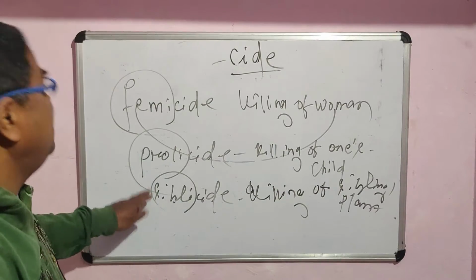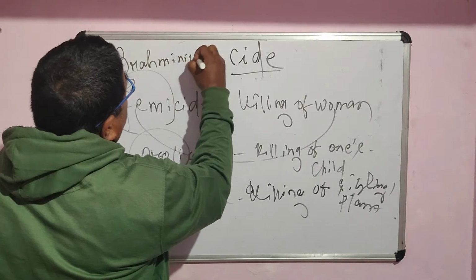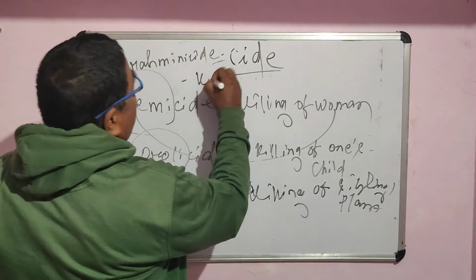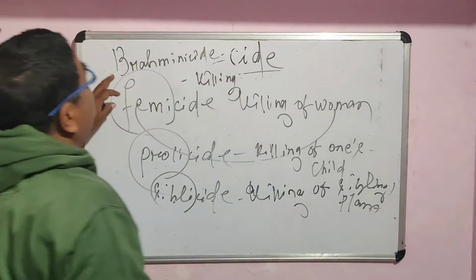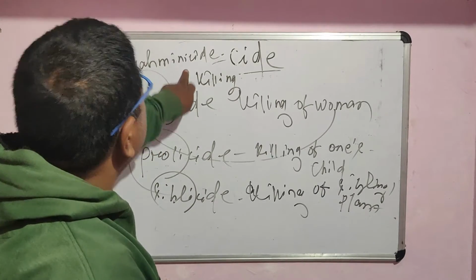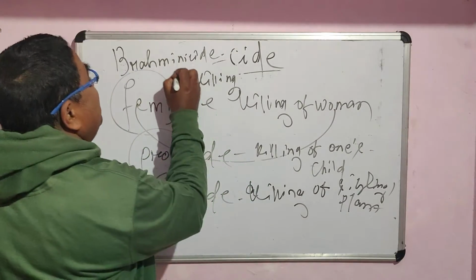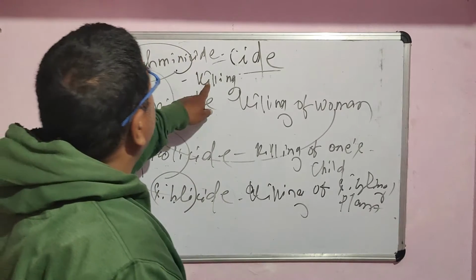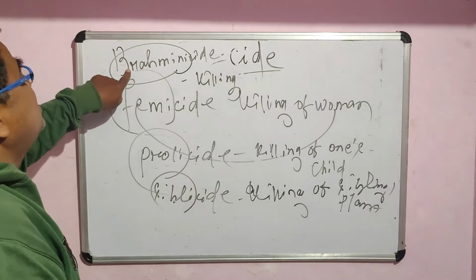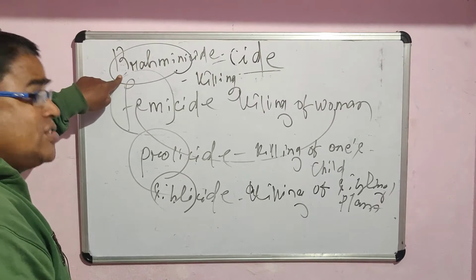Another word is called brahminicide. B-R-A-H-M-I-N-I-C-I-D-E. What is the meaning of brahminicide? That means killing of a Brahmin, who is considered or regarded to be at the utmost, supreme, like a caste in the Hindu society. So Brahmin is related to Brahmin, and side is related to killing. Killing of a Brahmin is called brahminicide. A Brahmin is considered to be the most auspicious, sacred, the holiest person, particularly in the Hindu society.